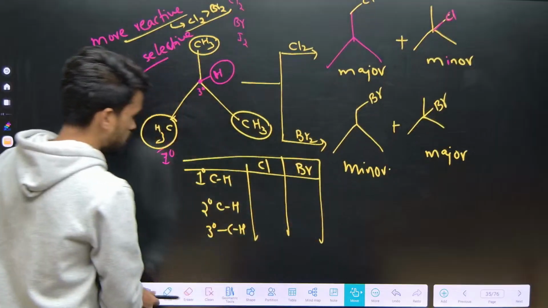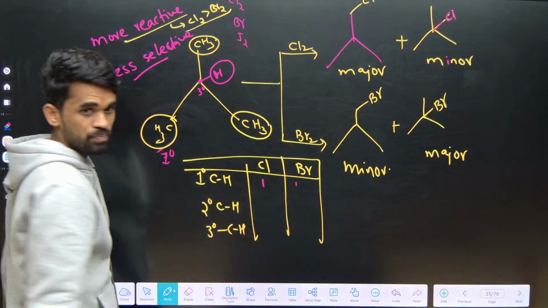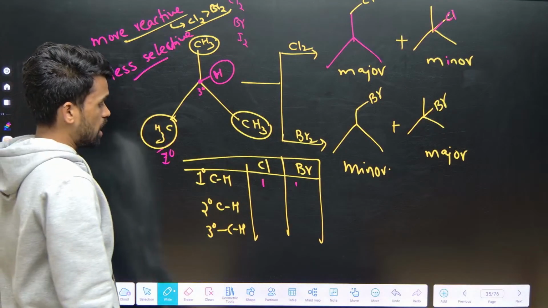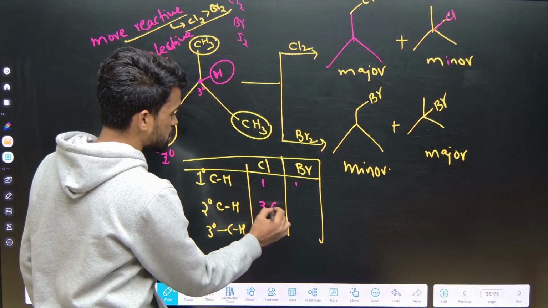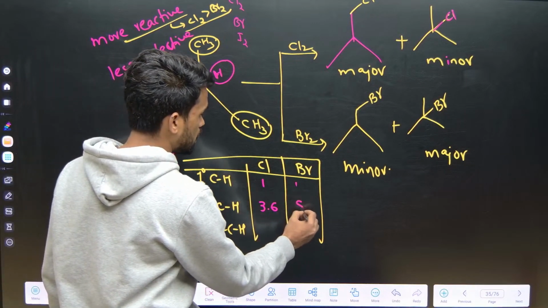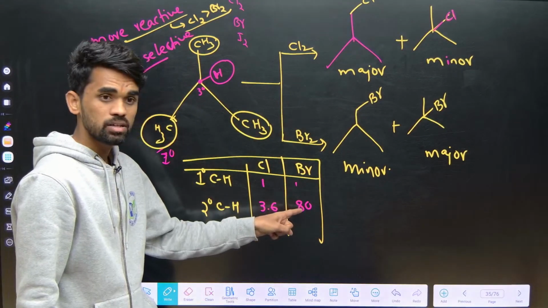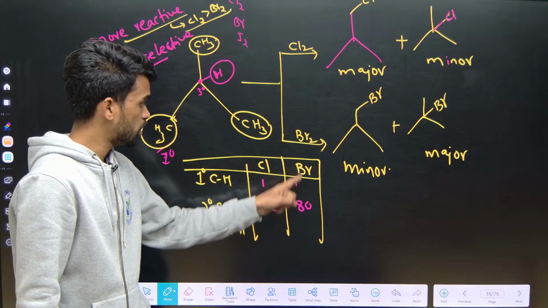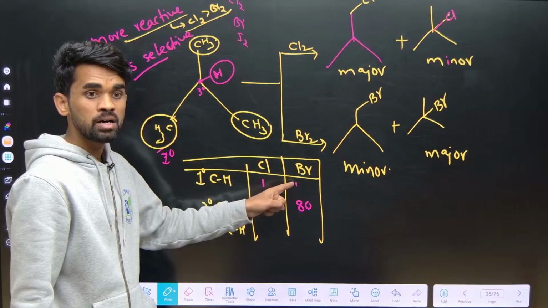If there is only primary type of hydrogen, both can react one time. But when I have secondary, chlorination will react around 3.6 times, but bromination will react 80 times. It means bromination is taking place more selectively at secondary compared with primary.